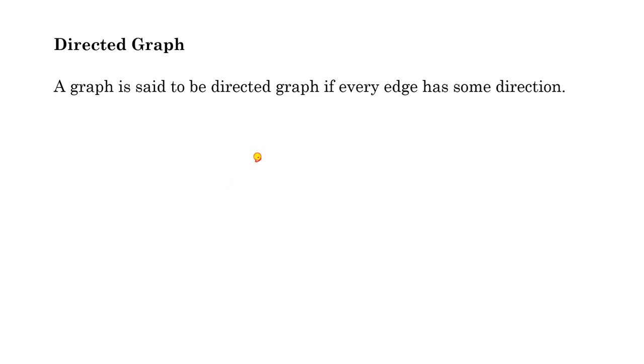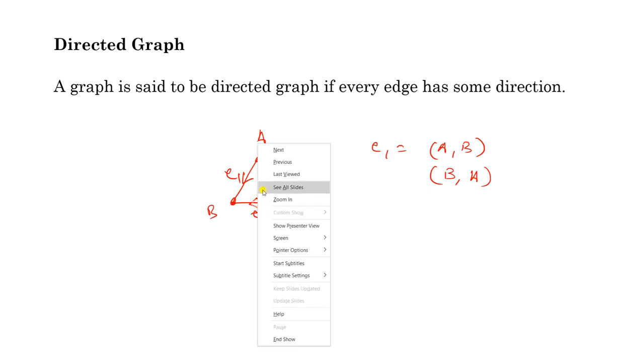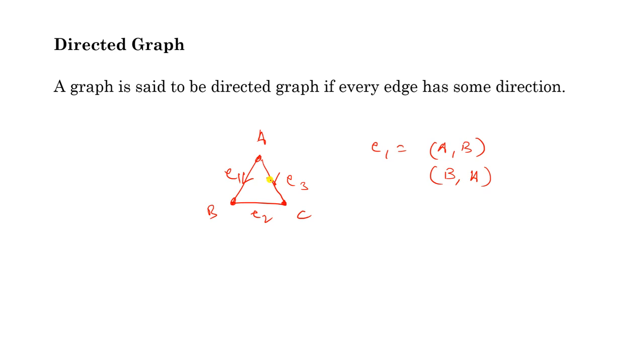Directed graph. So far, look at this graph A, B, C. The edges of this graph have no direction. It means E1 can be written as AB, or it can be written as BA, because this edge has no direction. But if we provide direction to edges, for example, suppose look at this. Now I have assigned direction to these edges. So now E1 is AB. You cannot write E1 as BA because its direction is AB. So here E1 equal to AB.